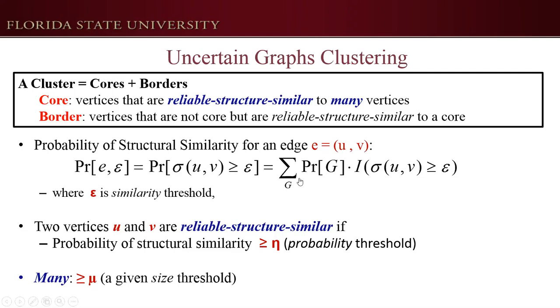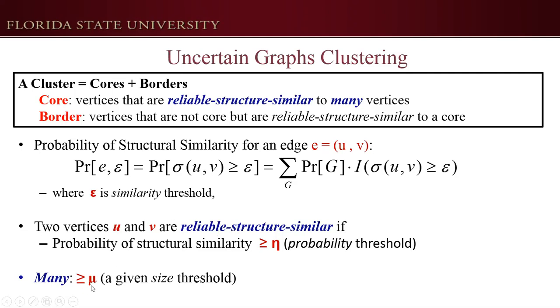As a result, this new measure is the sum of the probabilities of all possible worlds where two vertices are similar. Based on this measure, for two vertices u and v, if their probability of structure similarity is no less than eta, then we say they are reliably structure similar.